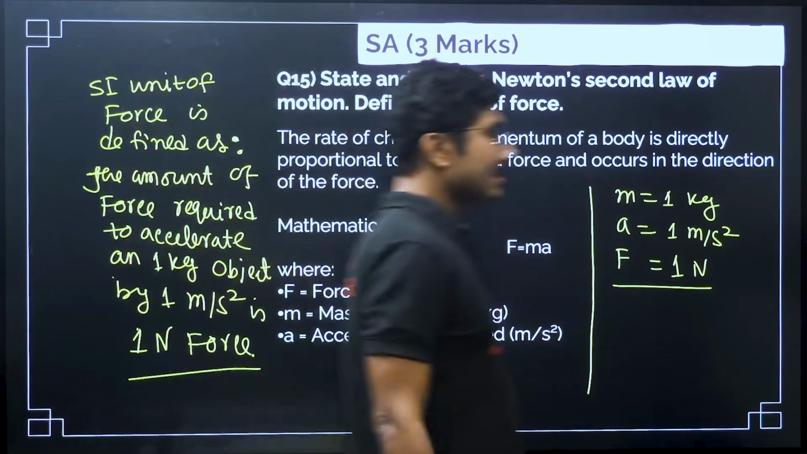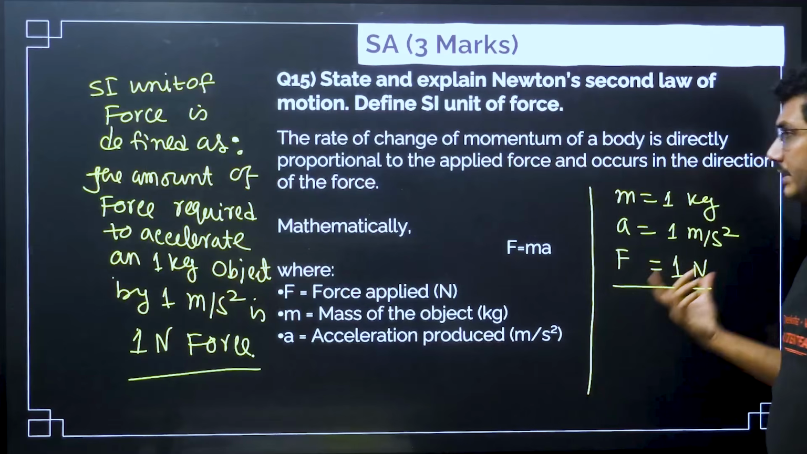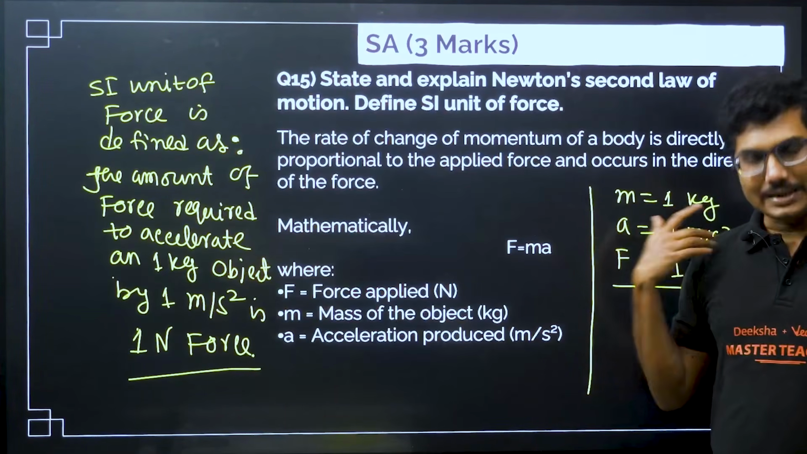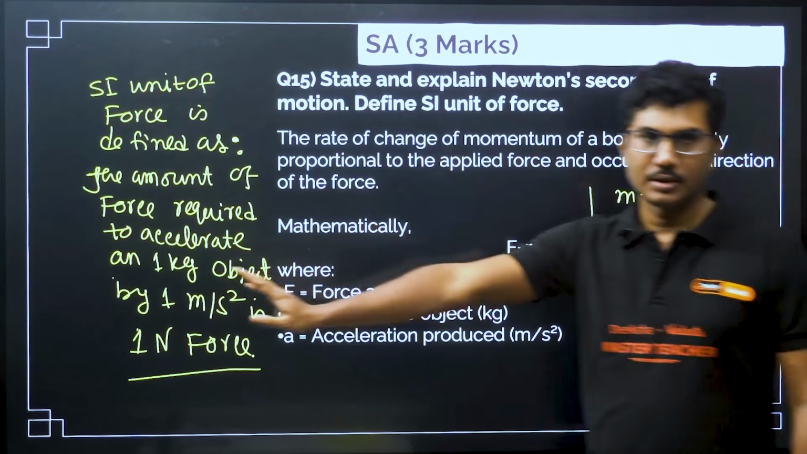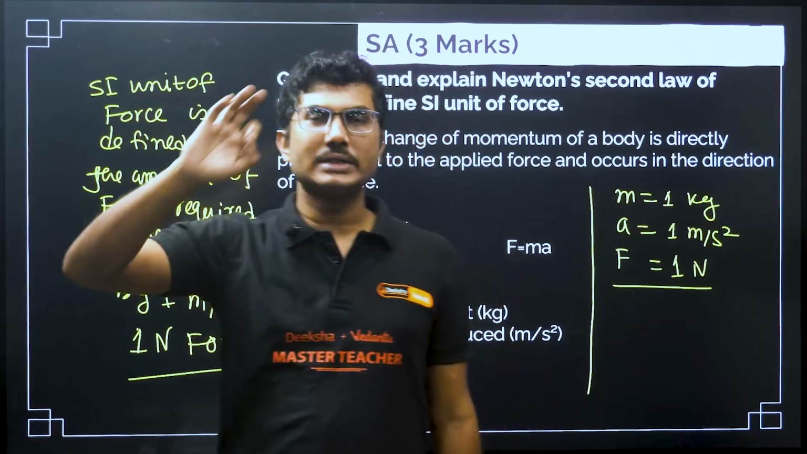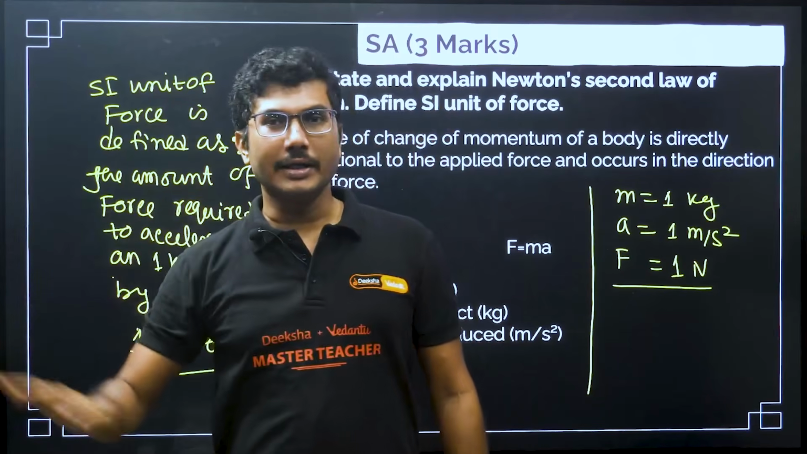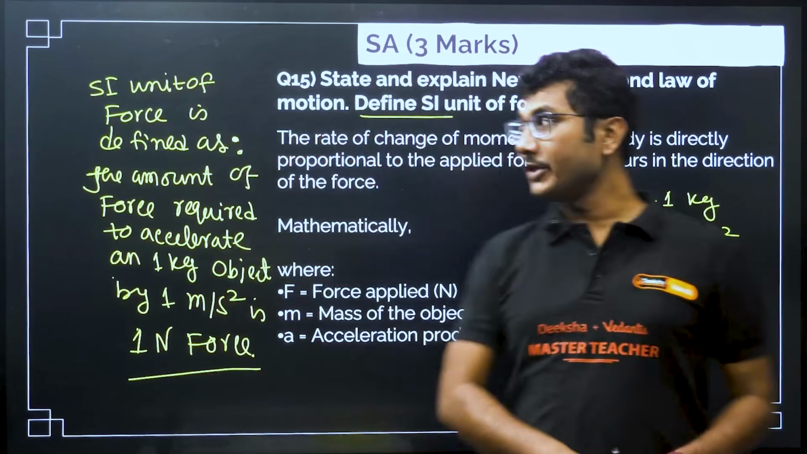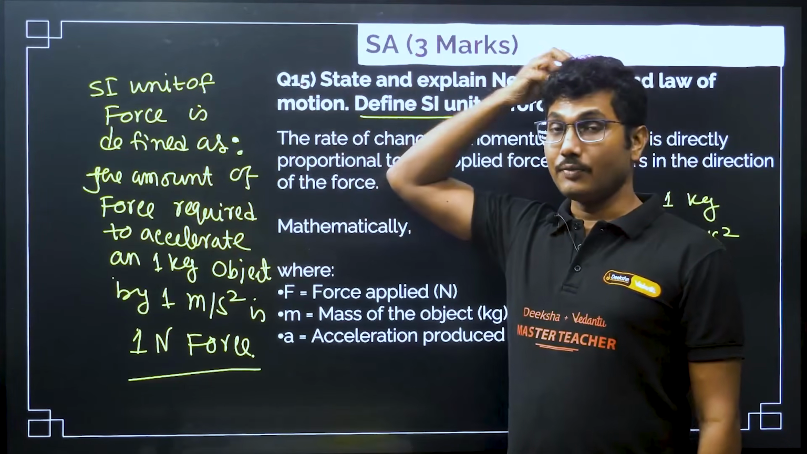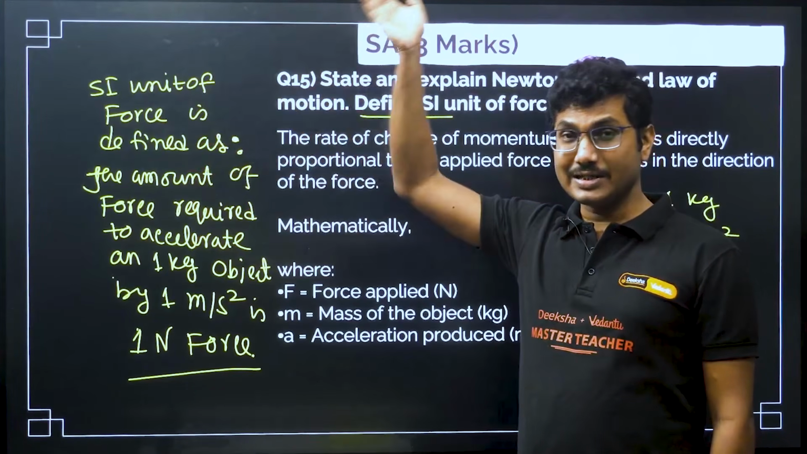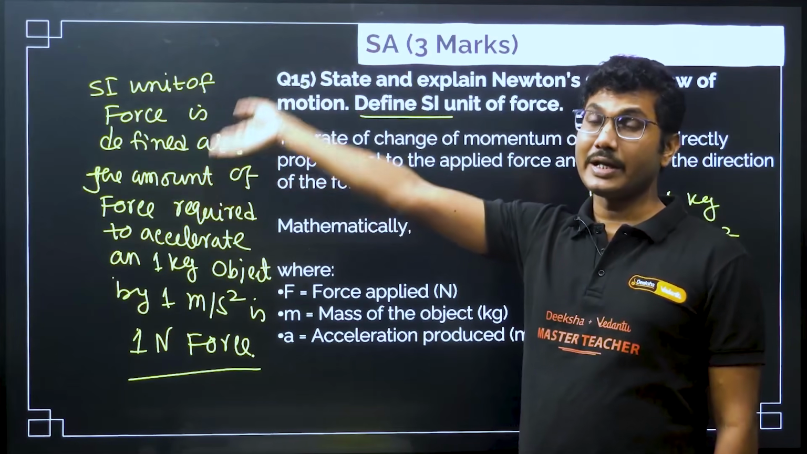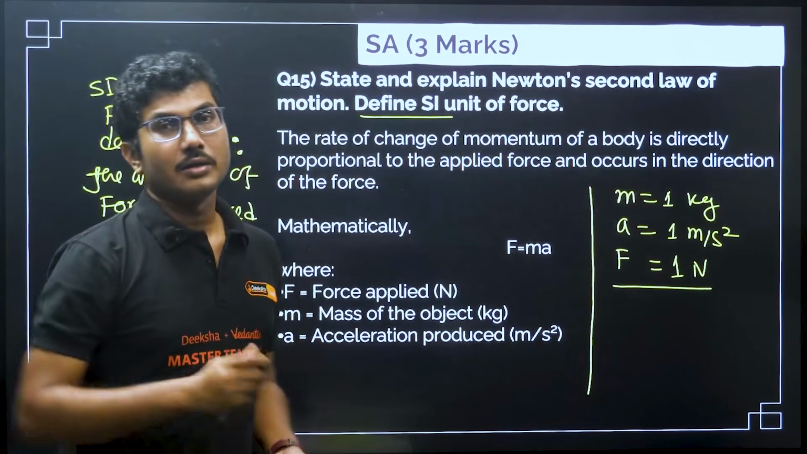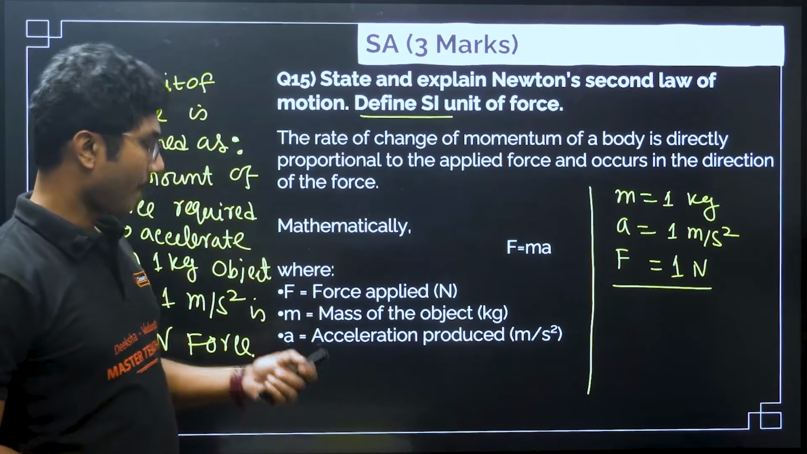So, this is how you have to write it, first you have to write this and then this statement. If you write just Newton is the SI unit of force, you will not get any marks. If you simply write Newton is the unit of force, you will not get any marks because they asked you to define. So, the definition is when the mass is 1 kg and acceleration is 1 meter per second squared, the required force is 1 Newton. That is how you define the SI unit of force.